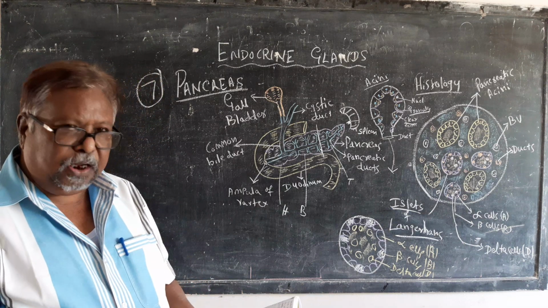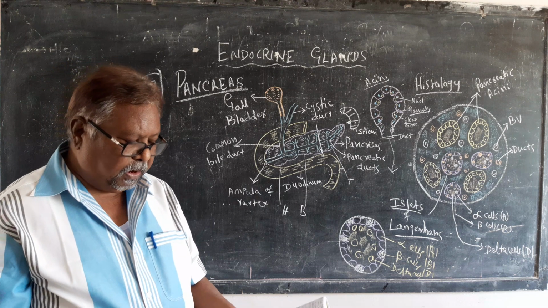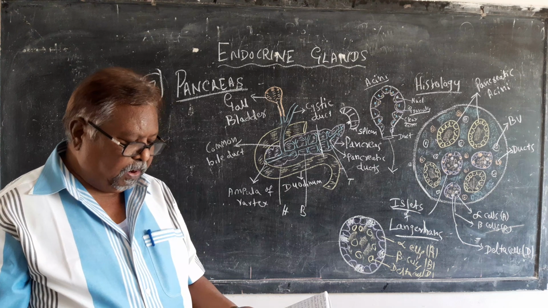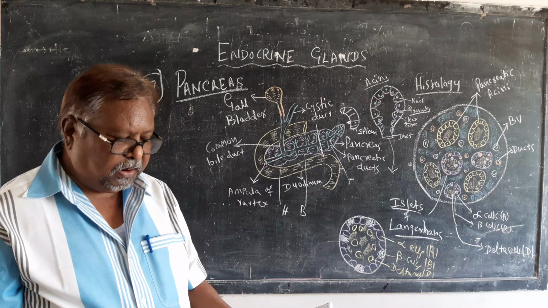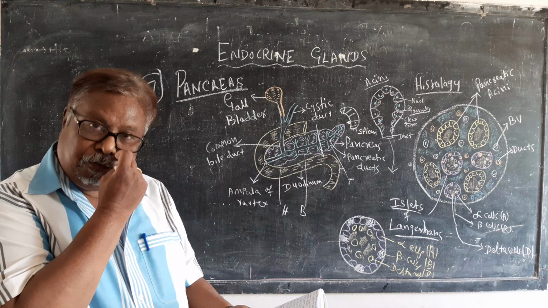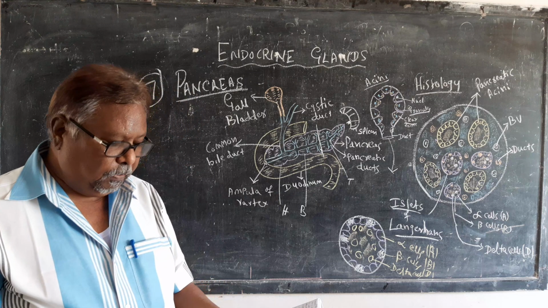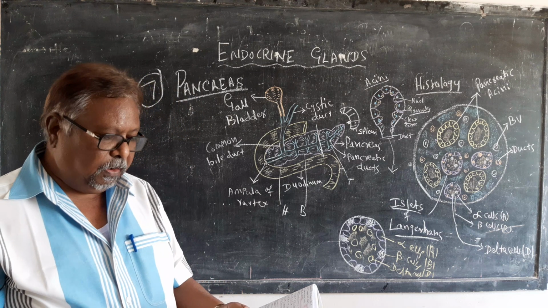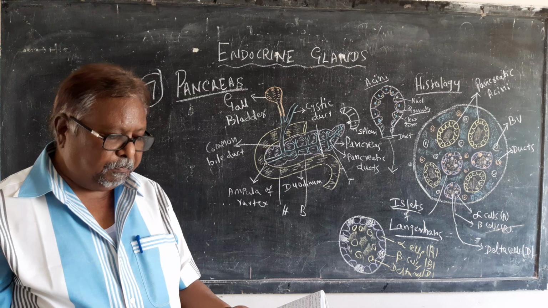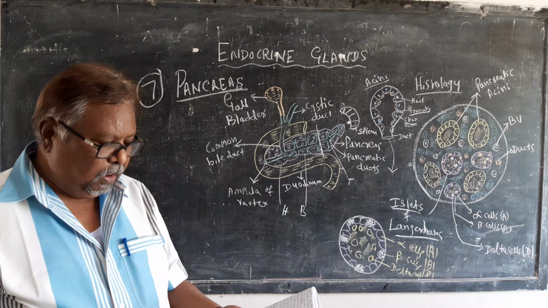Insulin is a protein hormone with a polypeptide chain of 51 amino acids. There are two chains, A and B, which are linked together by disulfide bridges. Insulin is nothing but a polypeptide of 51 amino acids, and these two chains, A and B chains, are linked by disulfide bridges.